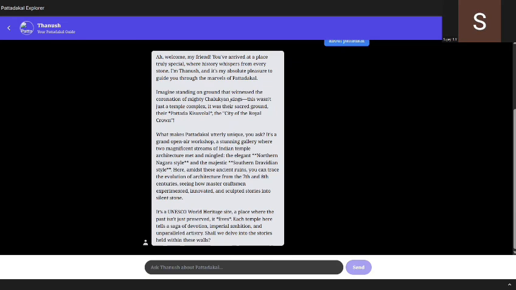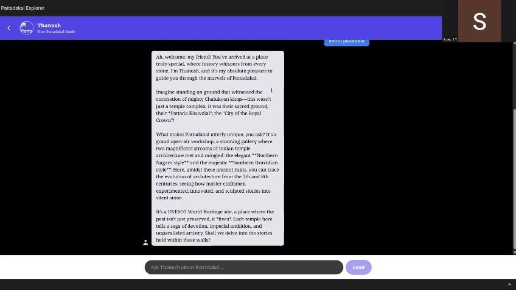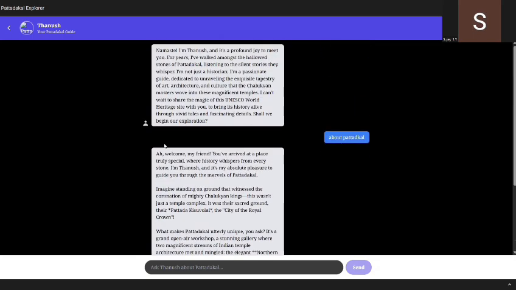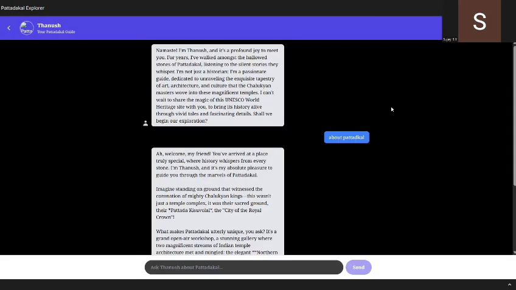Not every person can understand every language; people are specific to their own languages. So a question arises: how can we see it or understand it in our language? For example, someone doesn't understand English. So I have created this in the top right corner, which I'll select. As you can see on the screen, I have added multiple languages, Kannada, English, Hindi, Spanish, French, German, Italian, Japanese, for their convenience.